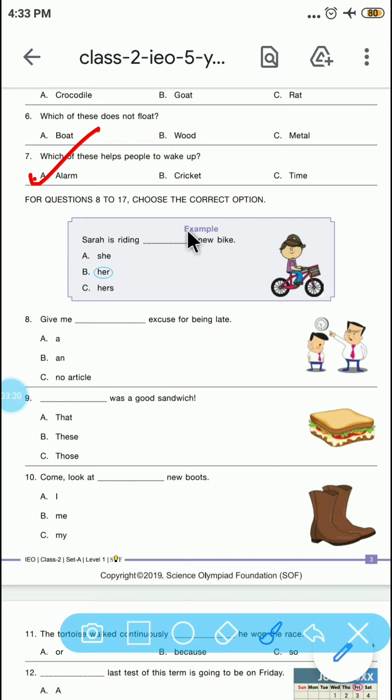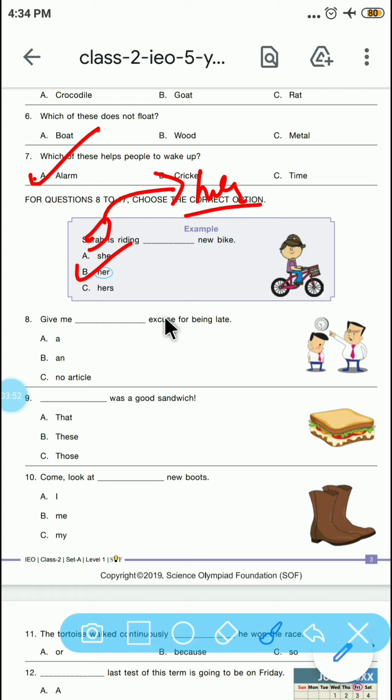For question 8 to 17, choose the correct option. Sarah is riding dash new bike. So riding her new bike. Here we use a pronoun for Sarah, which is her. Okay. Now let's see question number 8.